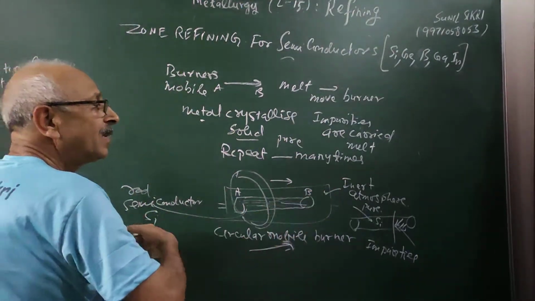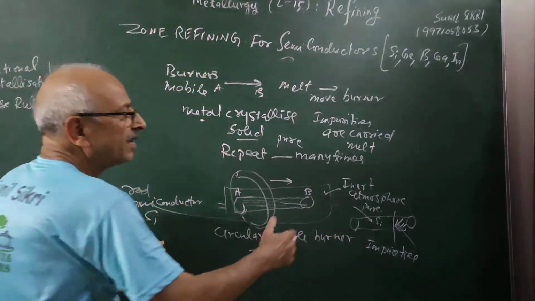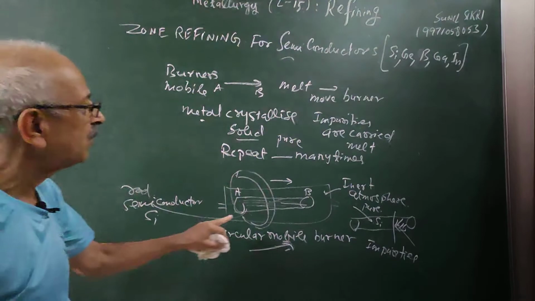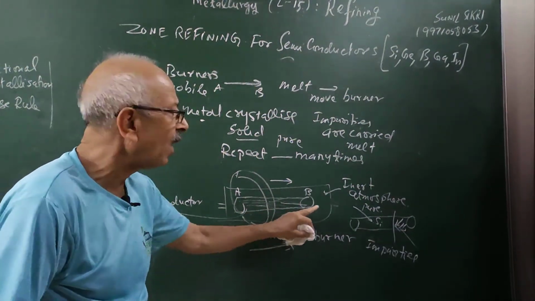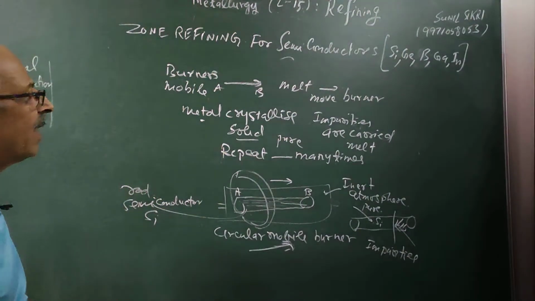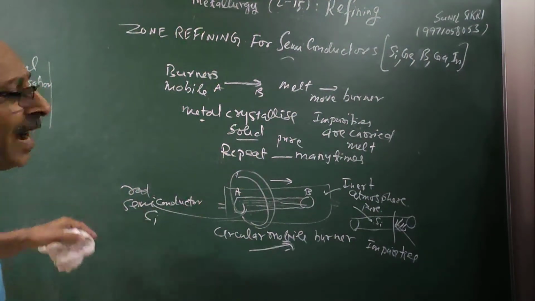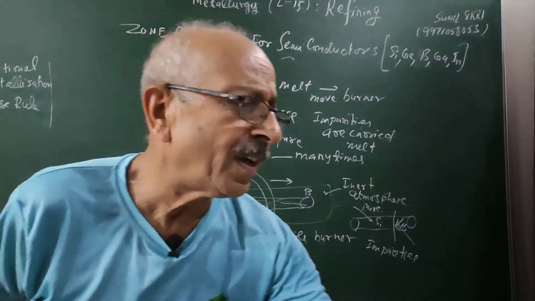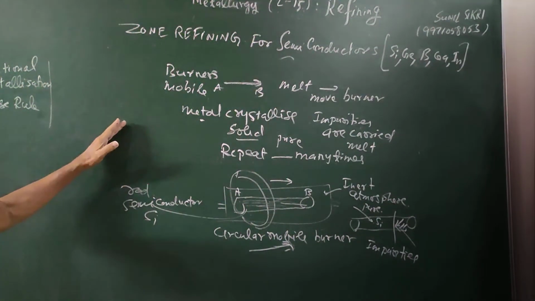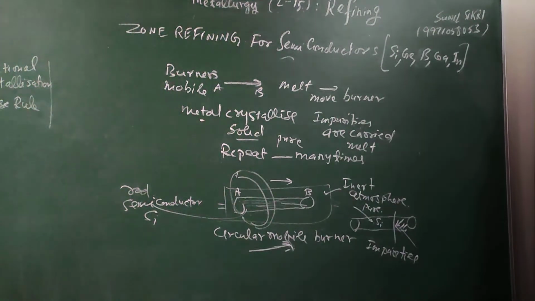The process is repeated. The result is that on the right hand side, the part of the rod becomes all impurities, and the left side is all pure metal. We can cut them and get the pure metal. This produces a very high percentage of purity, and zone refining is used for silicon, germanium, boron, gallium and indium, which are semiconductors for fine grade applications.